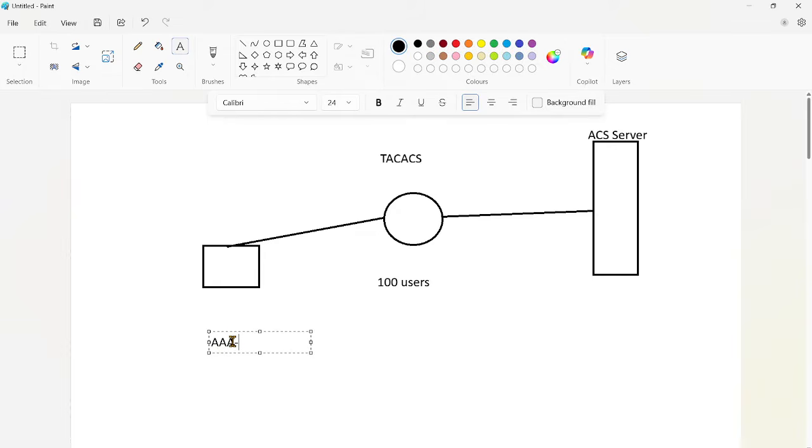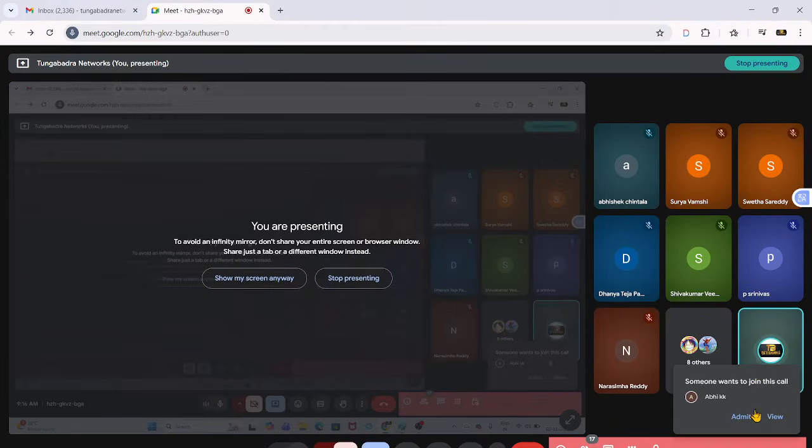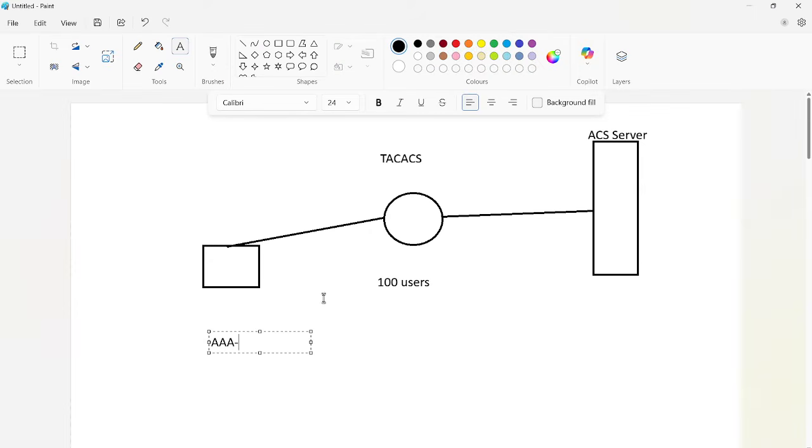The third A is accounting. It will log the user session: at what time the user logged in, what type of commands they execute, and what they do after logging in. It also provides user logout information. These are the three things we discussed in AAA. In the AAA concept we use RADIUS and TACACS+. Yesterday we discussed RADIUS; today we are focusing on TACACS+.